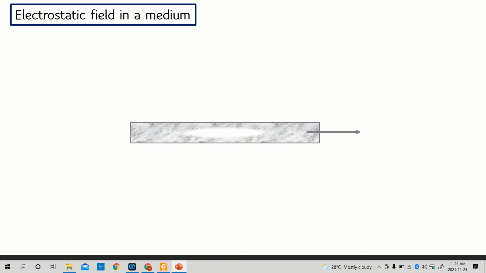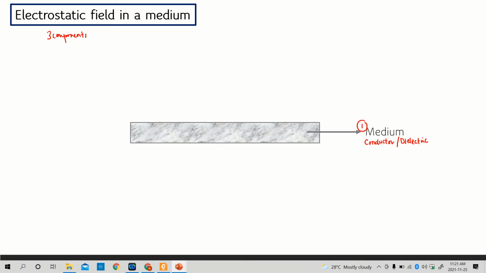Now let's look here at electrostatic field in a different medium. First of all, let's say that we have a medium here. In order to define this electrostatic field in a medium, we should know there are three components. The first thing we have to know is the medium that we will deal with. What is the medium? Is it a conductor or a dielectric?